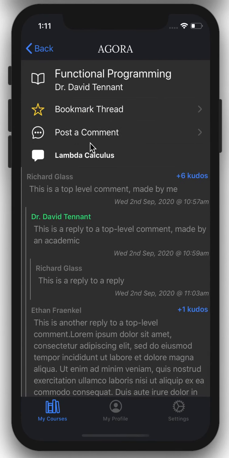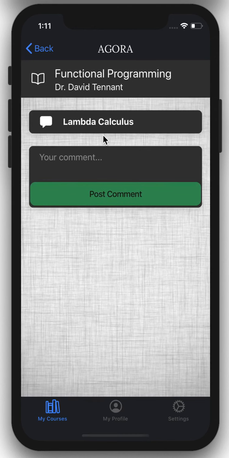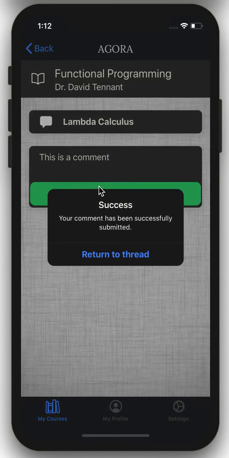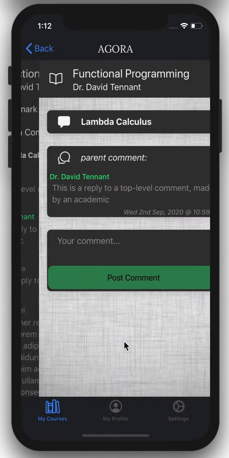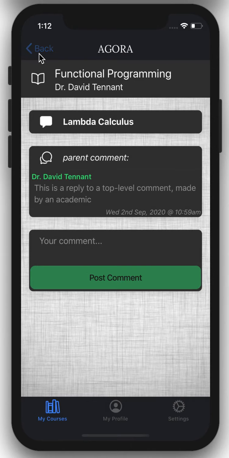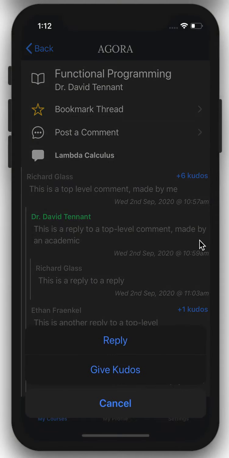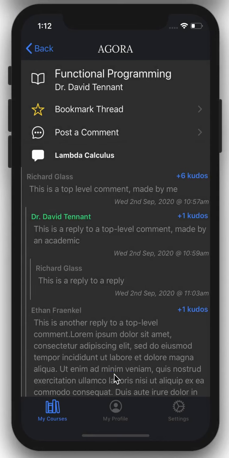Then here, I'll show you how to post a comment, just like this, and then on success, we return to the thread page. You can also, in the same sense, reply to a comment just by following through here. And we can also give kudos to comments. This is a way to encourage other students to take part in discussion and some kind of form of self-moderating the thread.